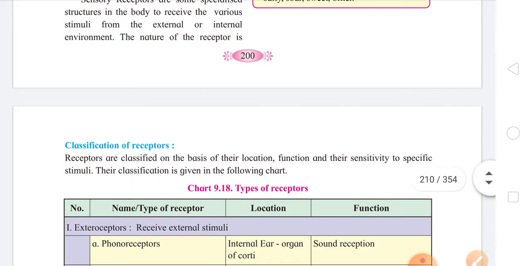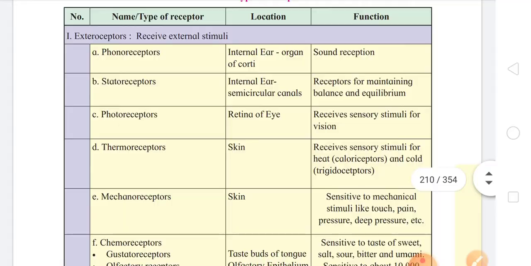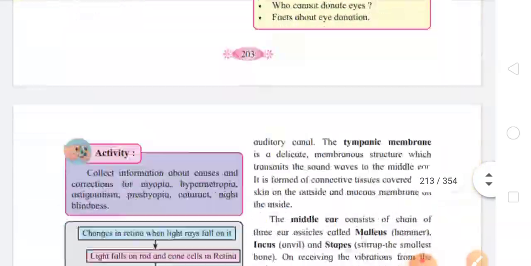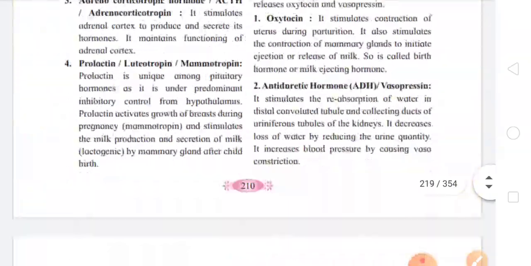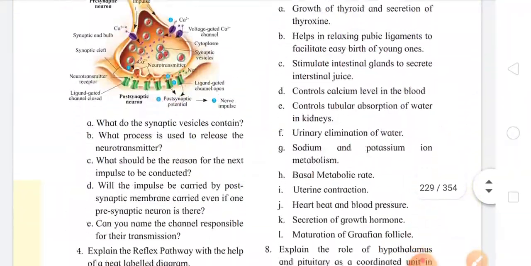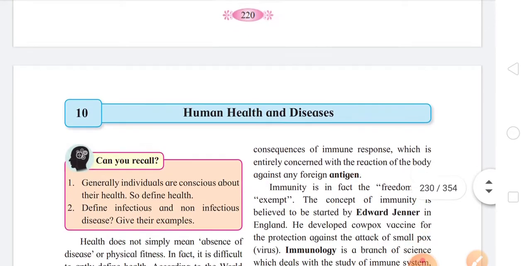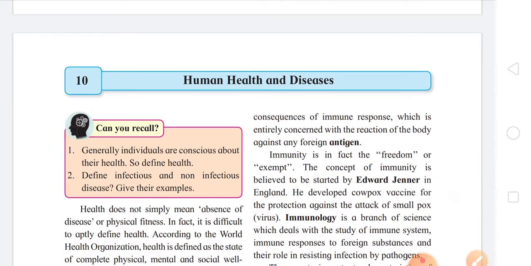Now, talking about the 10th chapter, that is human health and disease. Please take out that chapter. It is on page number 121, 10th chapter, human health and disease.